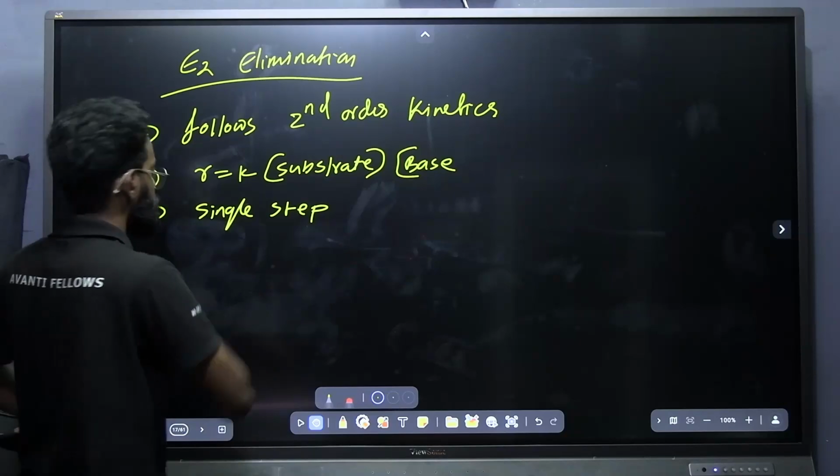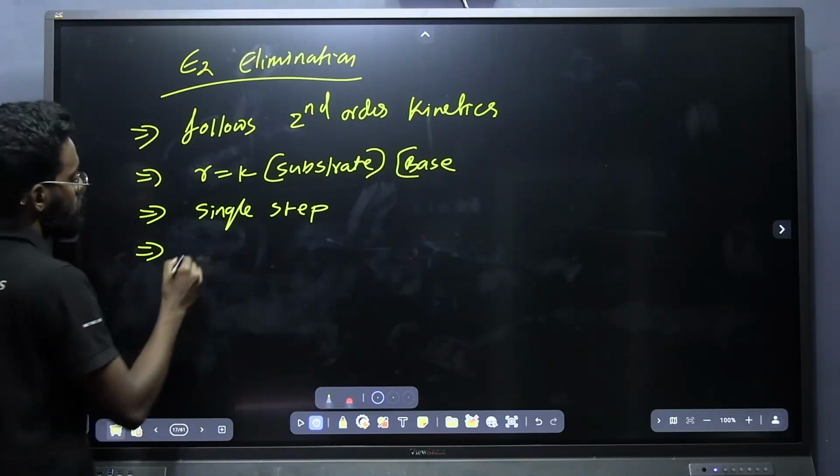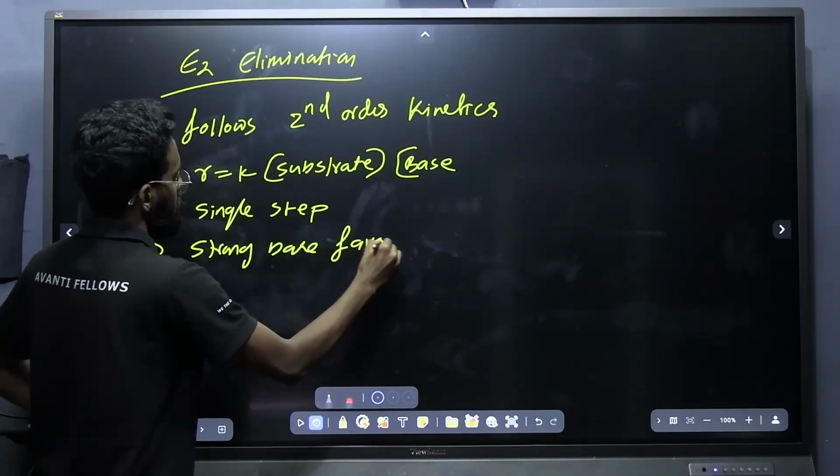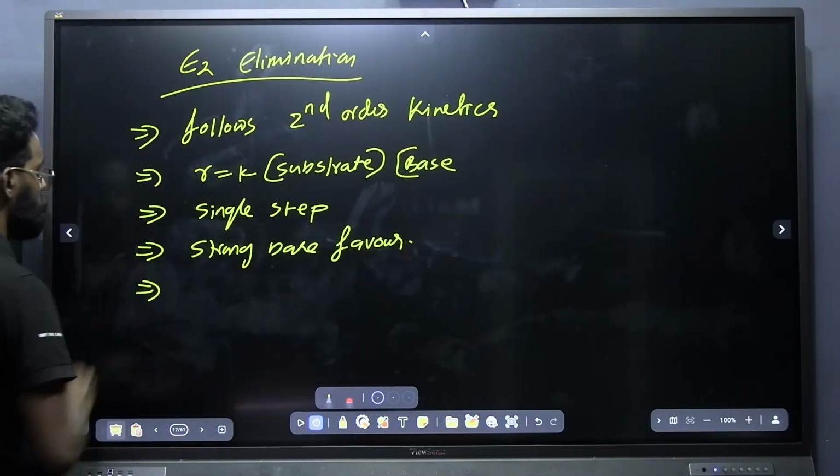It is a single step. Then a strong base favors the reaction. Strong base favors the reaction.